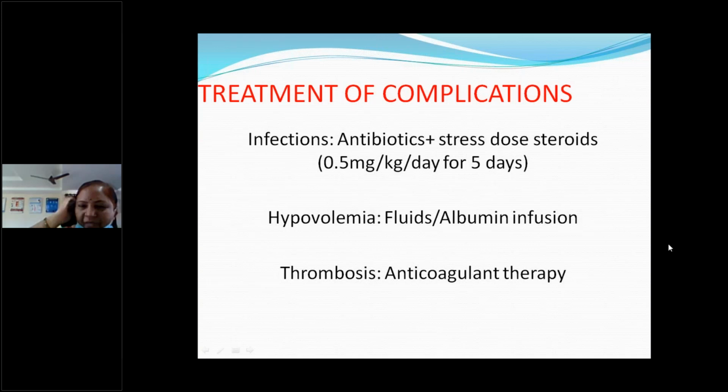Okay. Treatment of complications. Usually the complications are infections. We have to give third generation cephalosporins and a stress dose of steroids whenever there is underlying infection. And hypovolemia we can treat with fluids and salt-free albumin infusion. And for thrombosis, anticoagulants like low molecular weight heparin also can be used.